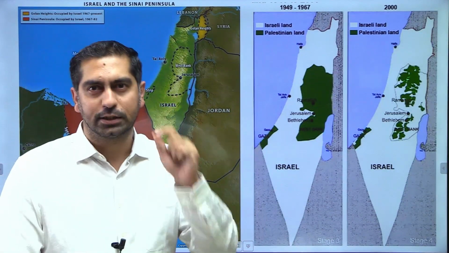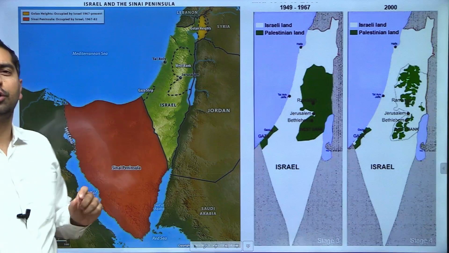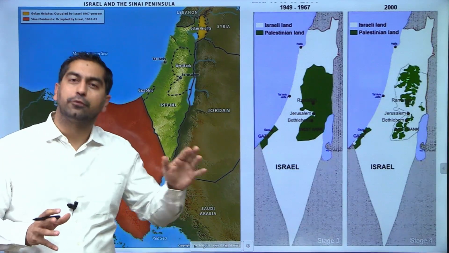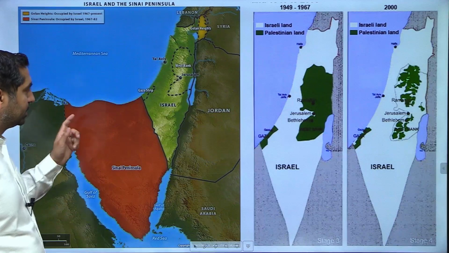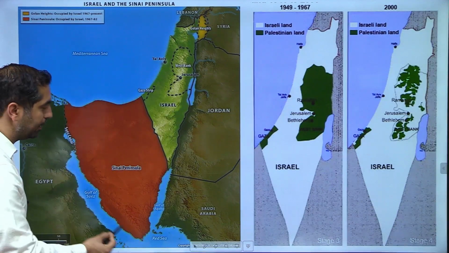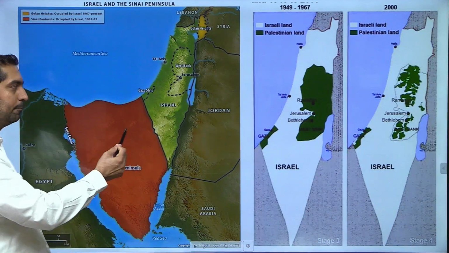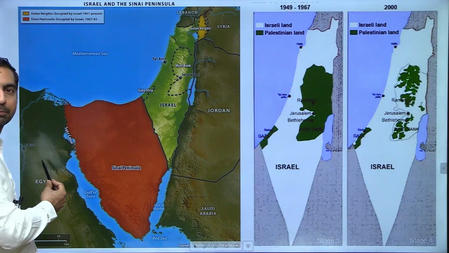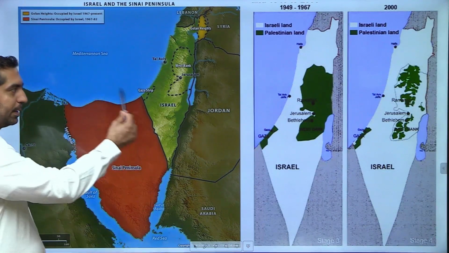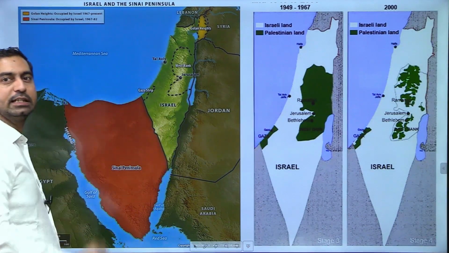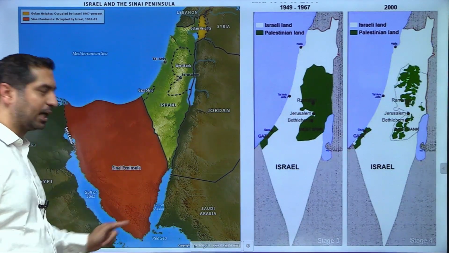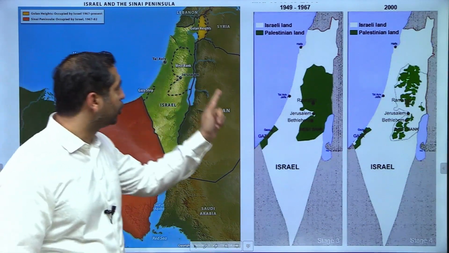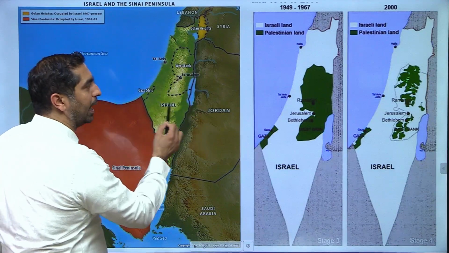Now, after this war, a lot of territories were further taken over by Israel. If we have a look at this map, the entire Sinai Peninsula that we discussed earlier was part of Egypt. This entire Sinai Peninsula was taken over by Israel. So it defeated Egypt and took the Sinai Peninsula. It defeated Jordan and took the West Bank.